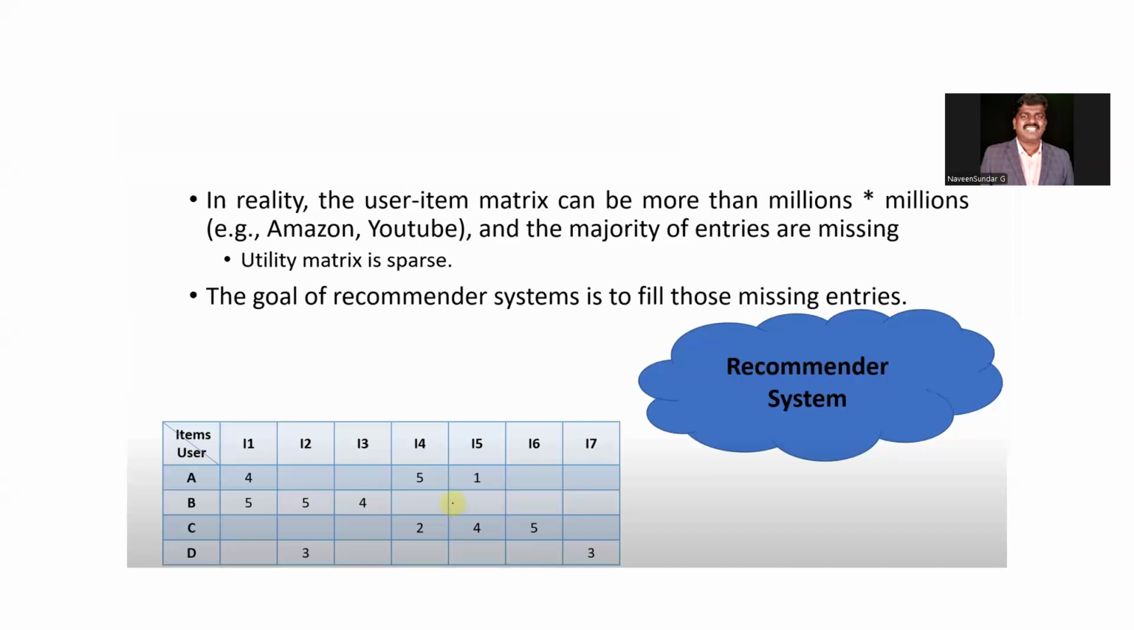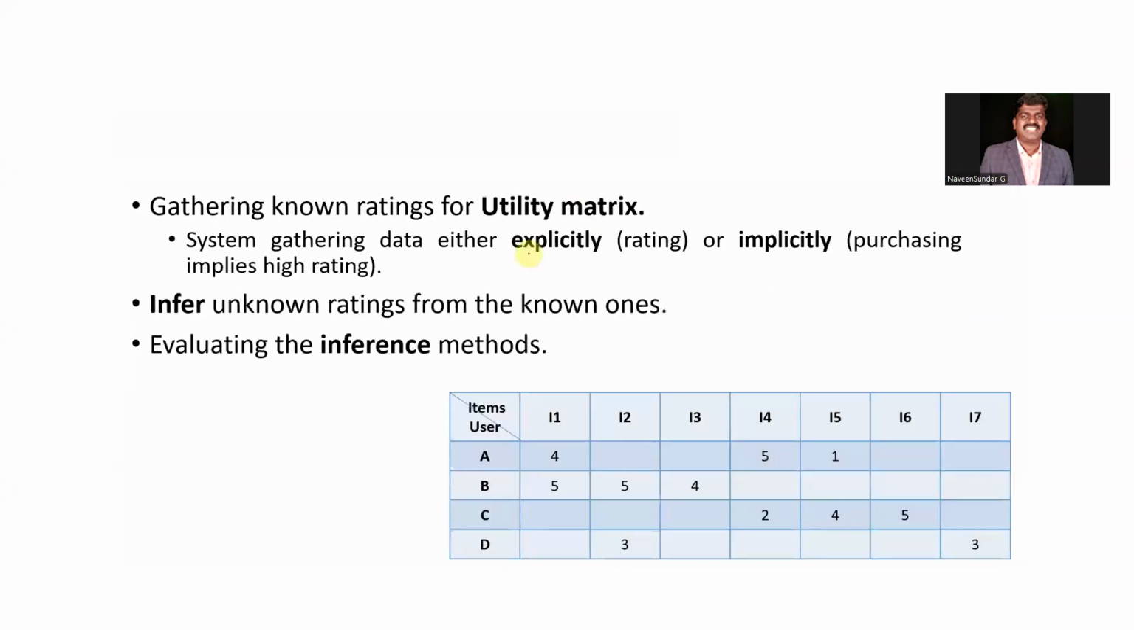The goal of the recommender system is to fill those missing entries. That is the most important thing for the recommendation system that has to be done. So coming to here, what is this utility matrix?